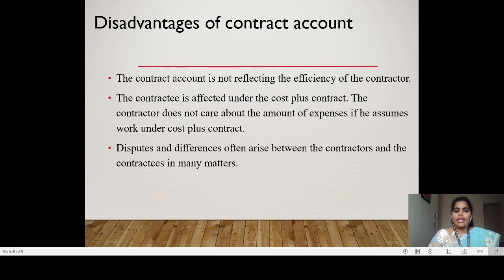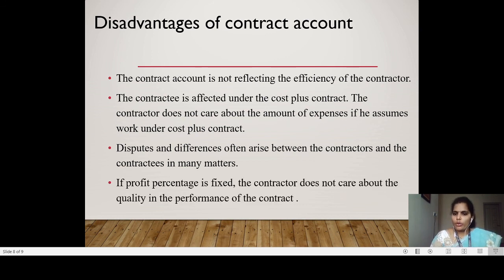The next very important thing is that in a contract the relationship between the contractee and the contractor is very important. Suppose any dispute, misunderstanding or difference of opinion arises between the contractor and contractee, it will definitely affect the contract.